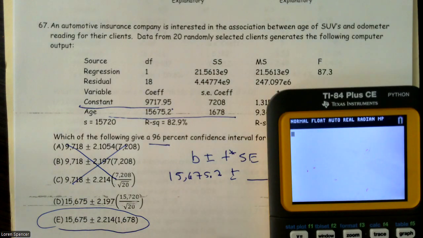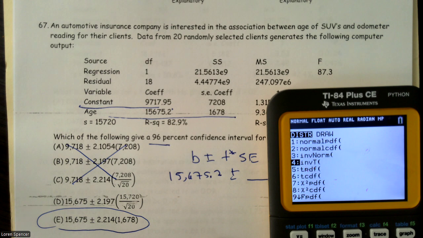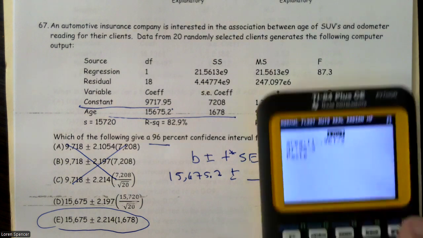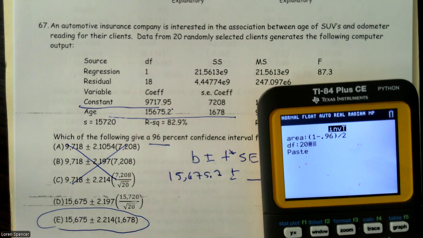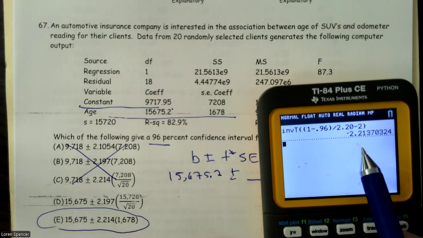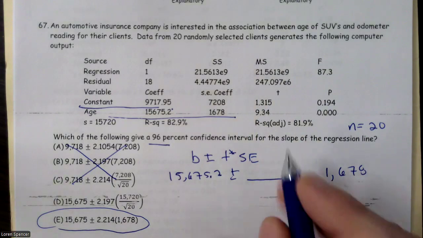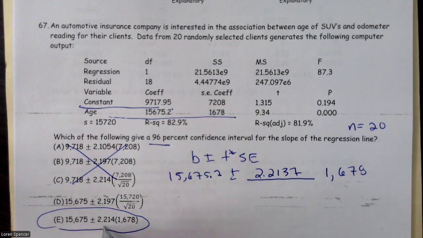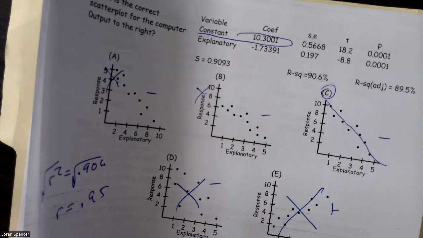But let's go ahead and calculate t star. So second vars, inverse t, parenthesis 1 minus 0.96, close the parenthesis, divide by 2, and our sample size is 20. So degrees of freedom is 20 minus 2. And we end up getting 2.2137. And the one that's closest, of course, is E, as we already said. Number 68.